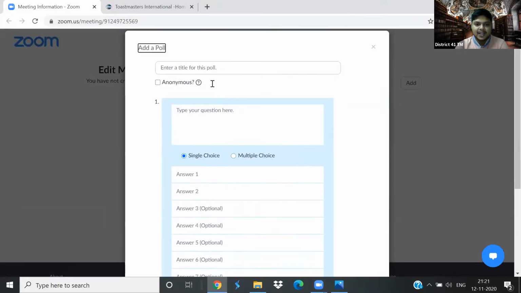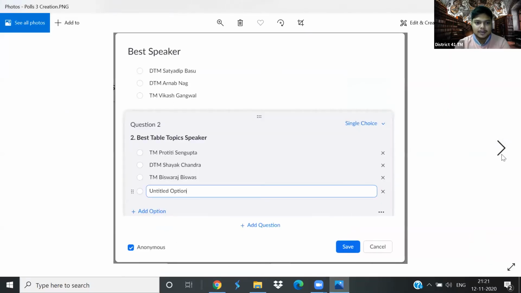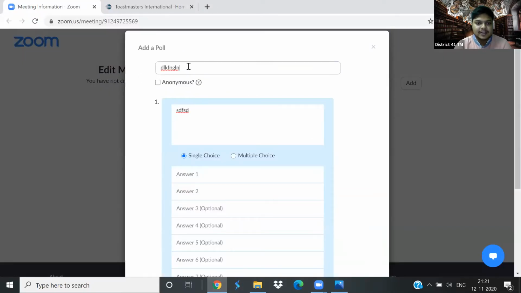As you can see, I get the option. I can write whatever I want and I have to provide the options. So let's see, I have already made one. I have made this particular poll, for example. So as you can see, in this screen, let me make the poll in front of everybody.